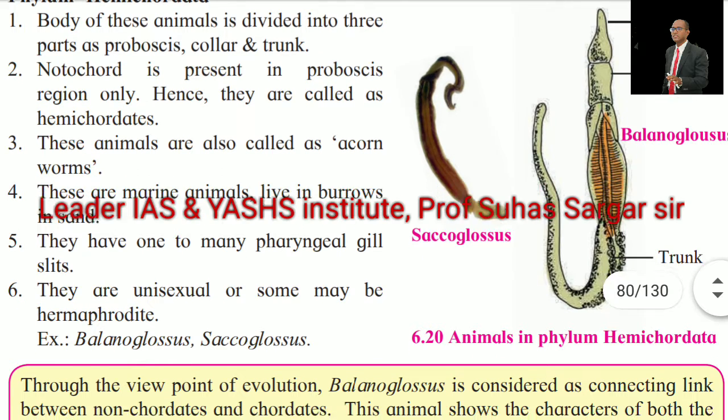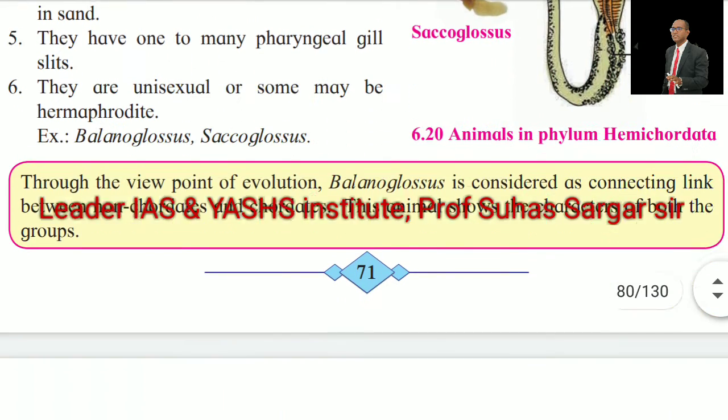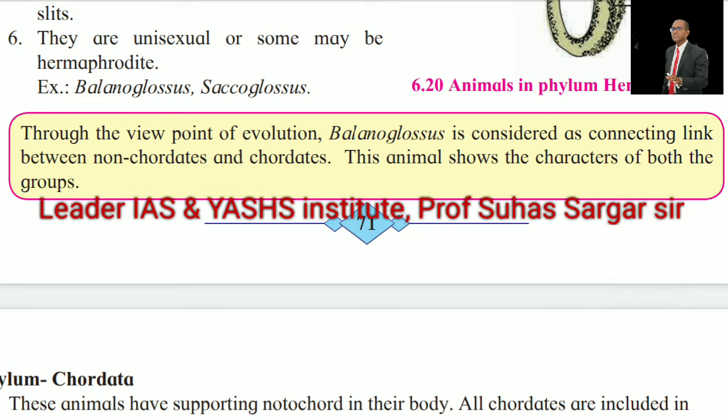Example: Balanoglossus, Saccoglossus, etc. From the viewpoint of evolution, Balanoglossus is considered a connecting link between non-chordates and chordates. These animals show the characters of both the groups.